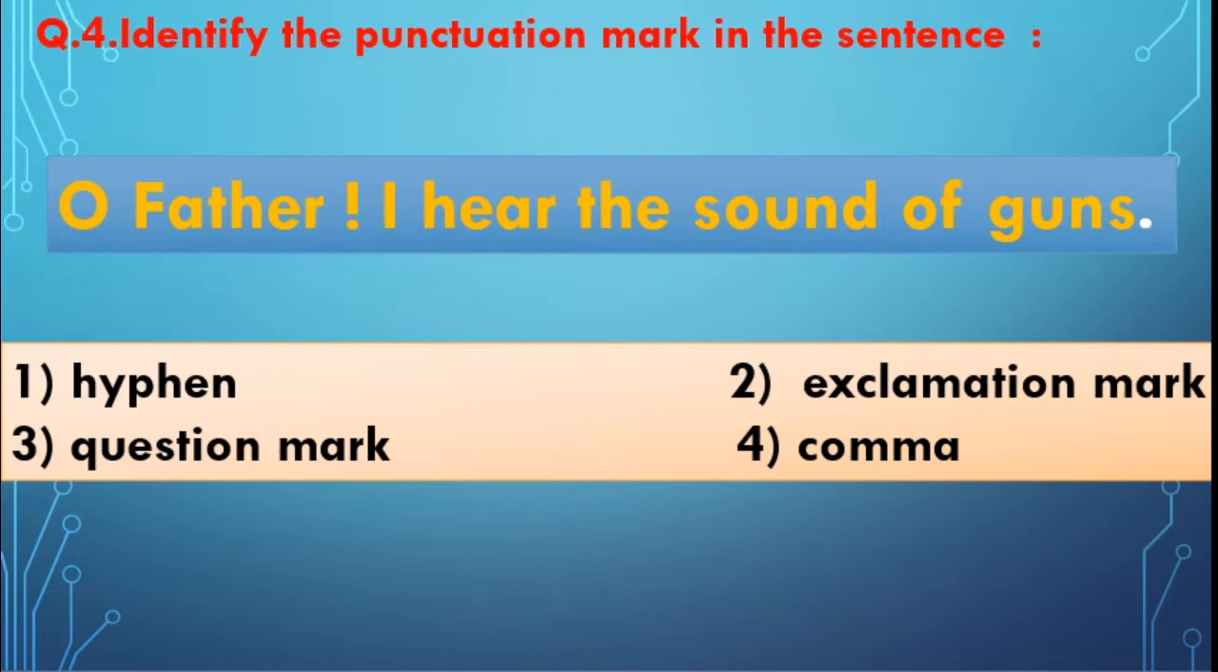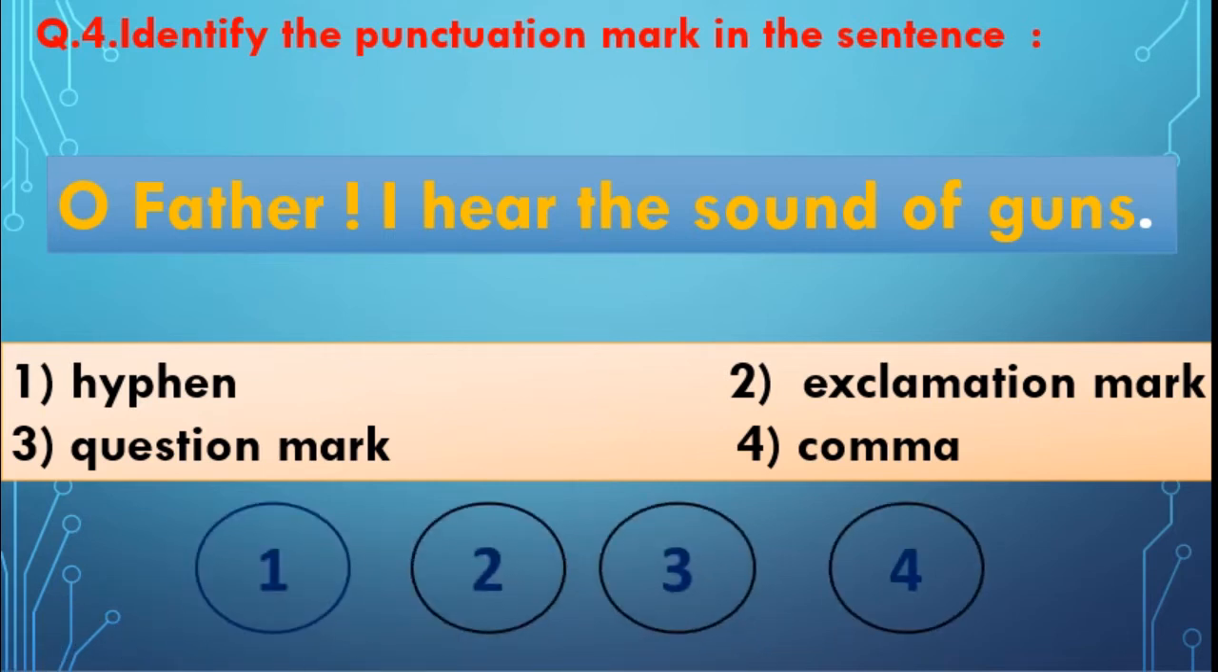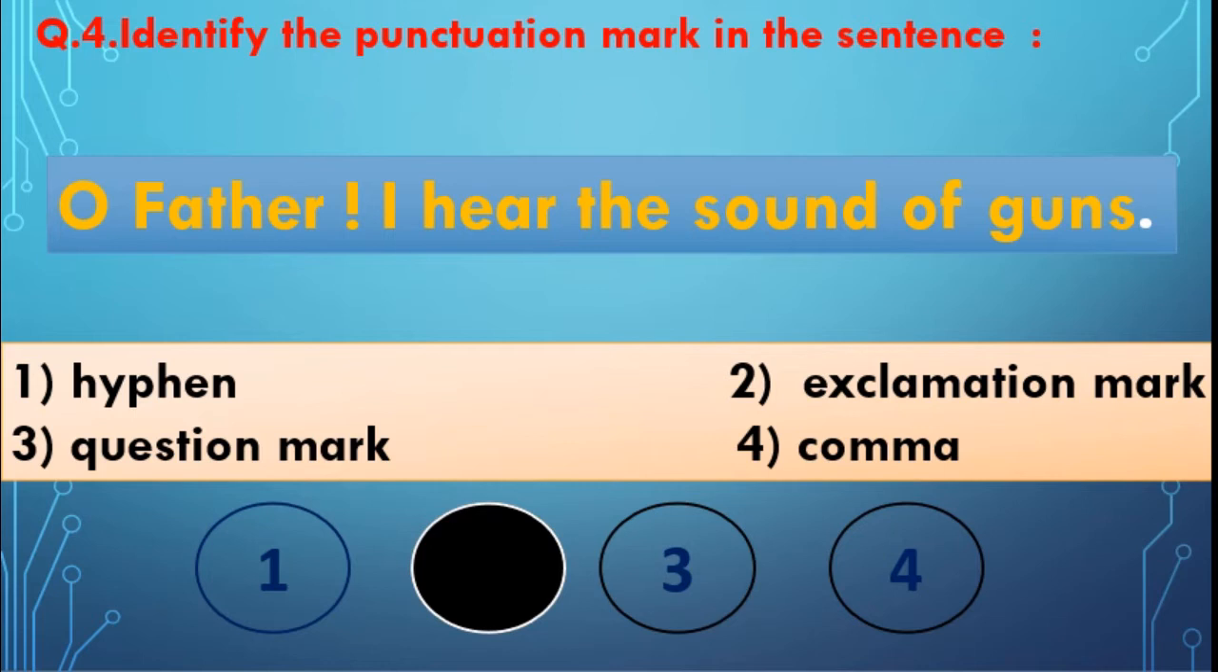Next one is identify the punctuation mark in the sentence. You can see there a punctuation mark. Oh father, I hear the sound of guns. 4 options are there. They are hyphen, exclamation mark, question mark, comma. Yes, you are right. Second one is the answer. You can see here the exclamation mark, isn't it? Oh father, here exclamation mark is there, so the answer is second one.